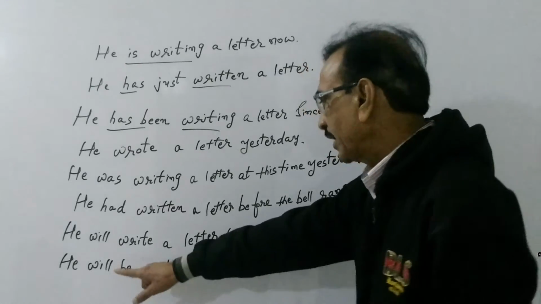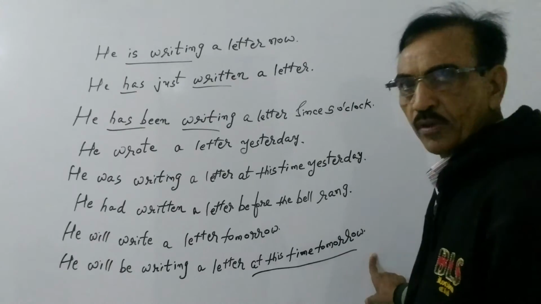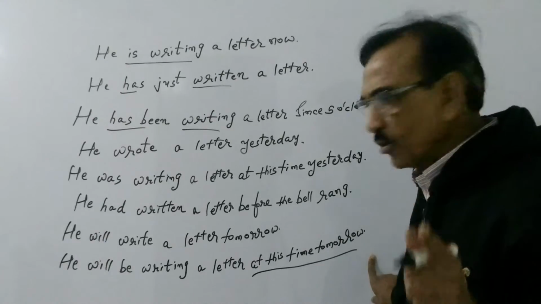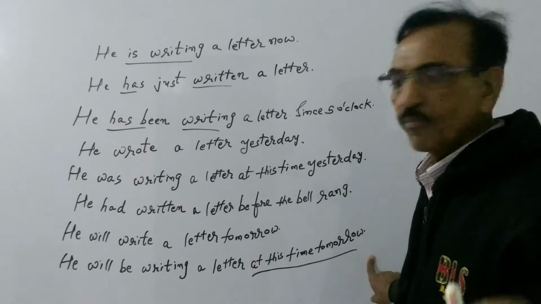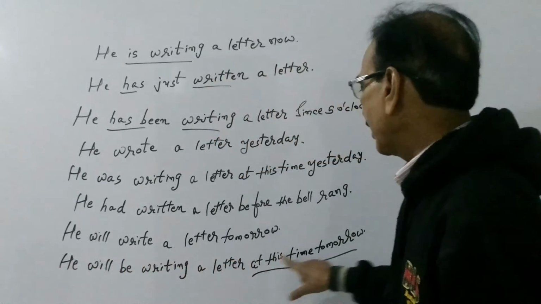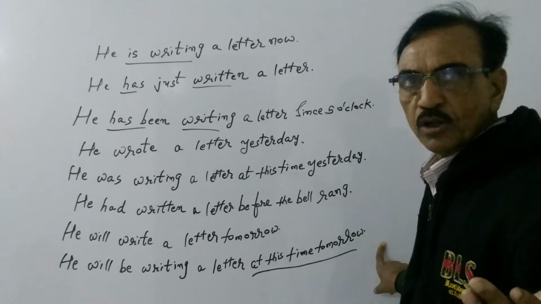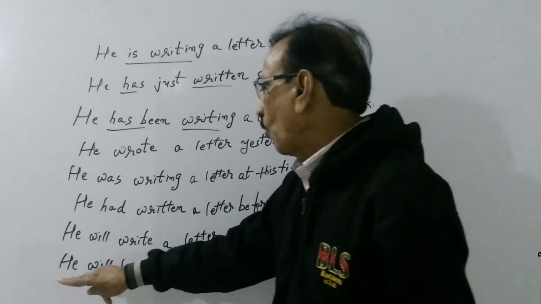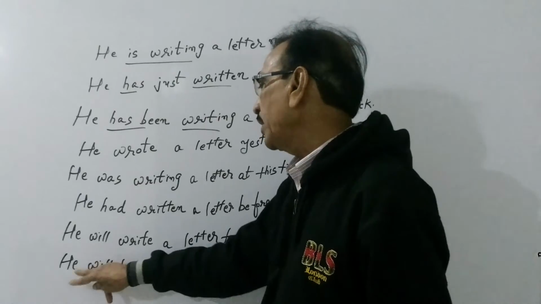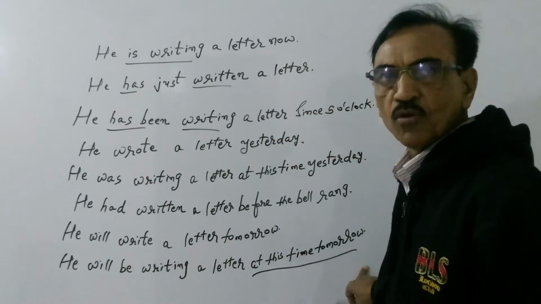If it is negative, I will write, he will not be writing a letter at this time tomorrow. If it is interrogative, so I will begin the sentence with will. Will he be writing a letter at this time tomorrow? If it is with a question word, so what will he be writing at this time tomorrow?